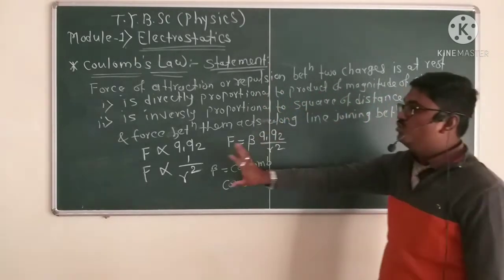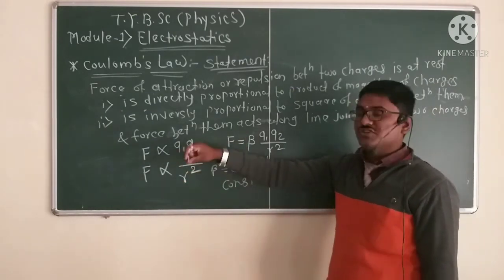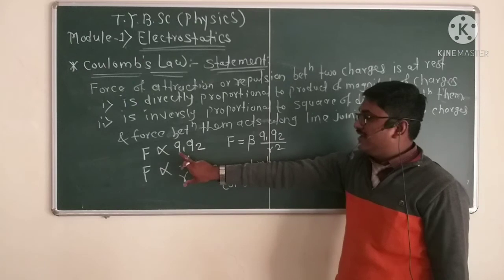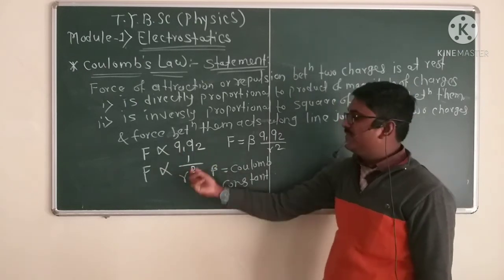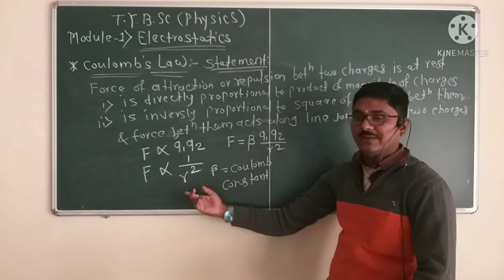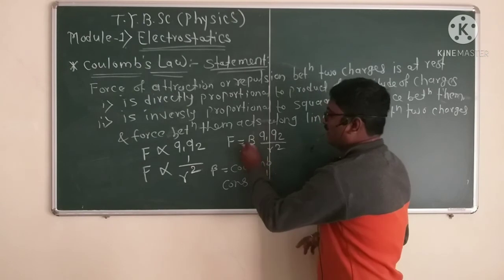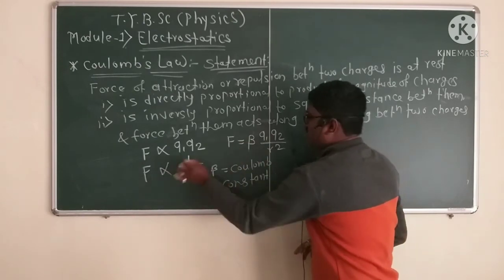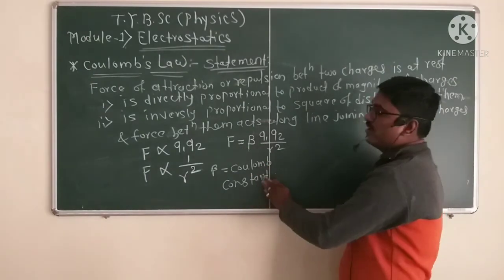We consider two charges q1 and q2, either plus or minus. The force is directly proportional to the product of the magnitudes of the two charges and inversely proportional to the square of the distance between them. Combining, F is equal to beta q1 q2 upon r square, where beta is the proportionality constant, the Coulomb constant.